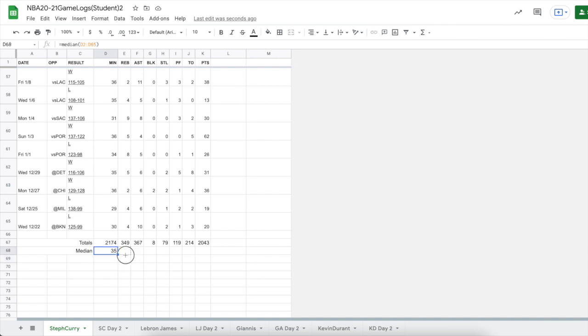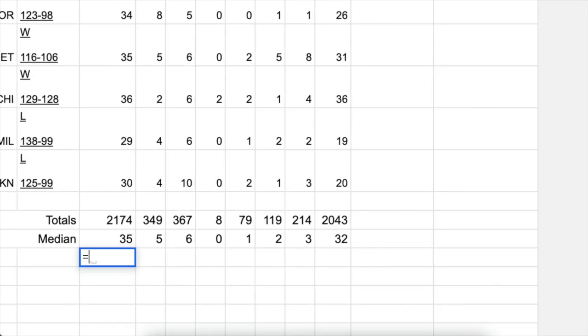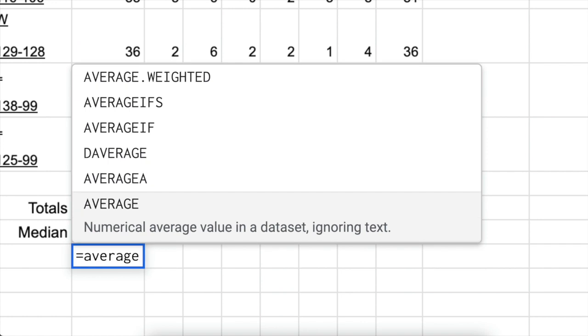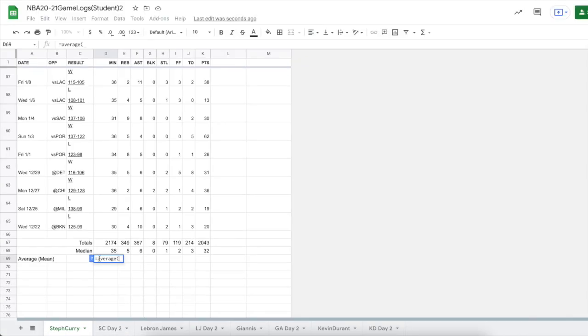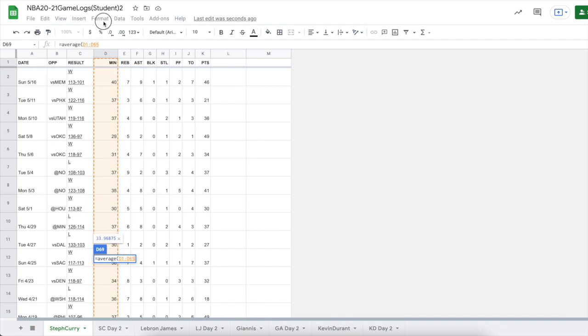Well, let's drag that across and we'll get the median for all the other types of data. So even points, the middle number of points Steph Curry scored was 32. Okay, let's keep going and add a few more pieces like the average, which I'm going to put in parentheses here, is the mean. That's the more mathematical term for it. And our formula here is average. We've done this one before. So we type average, open a parenthesis, and we can drag and highlight all of these.